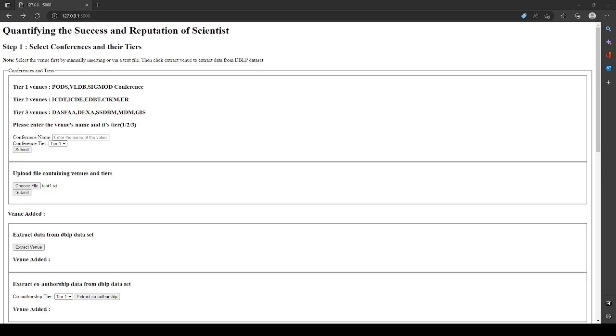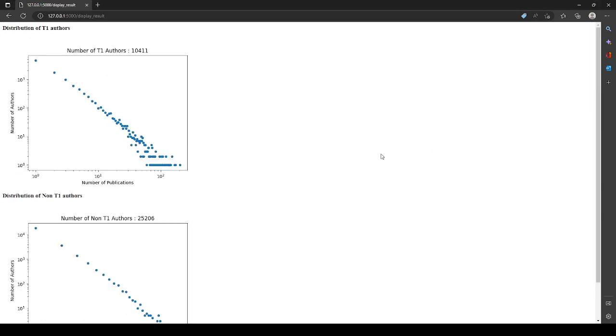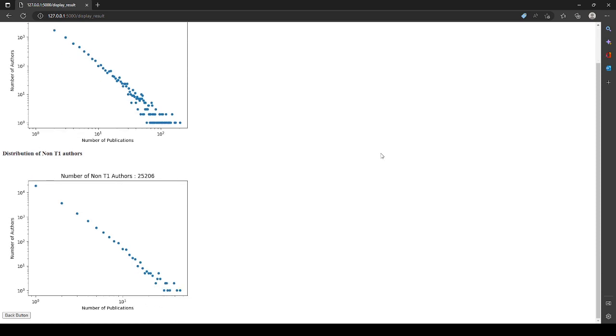We will now move on to the second section of this application, the distribution of the number of publications. We can check the distribution of the number of publications for Tier 1 authors, non-Tier 1 authors, as well as authors from each of the venues selected. To begin the analysis, users first check the options that they want to analyze and then click Analysis. The analysis will begin and when it's done, it will display the selected options. As we can see, the distribution follows the power law, indicating that only a small percentage of authors reside at the top of the bulk, monopolizing the number of publications.